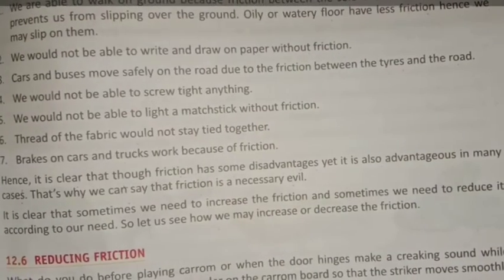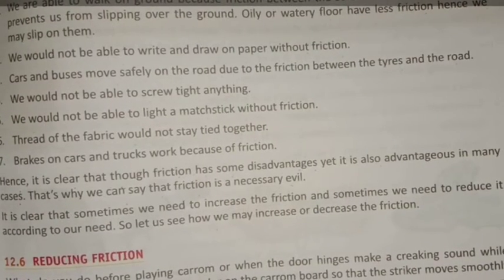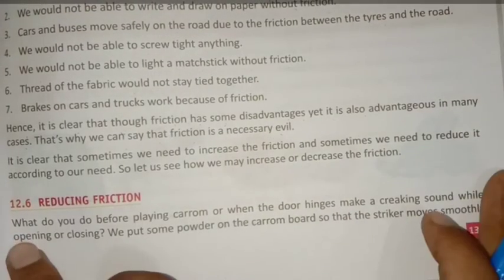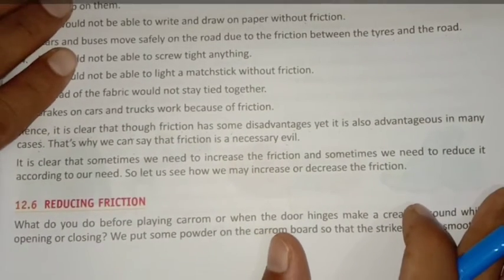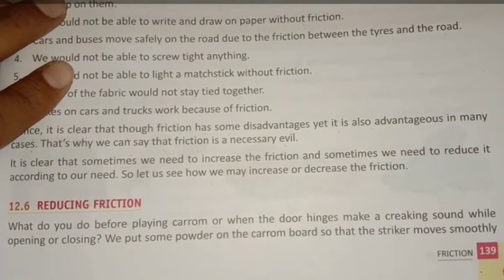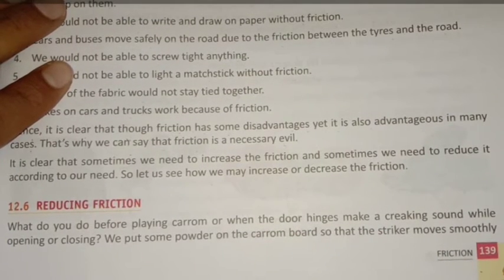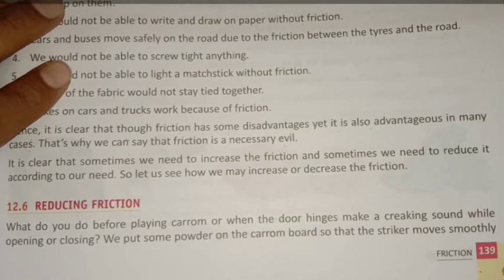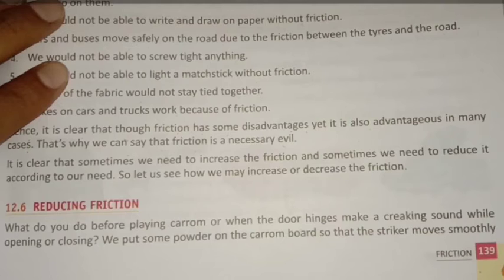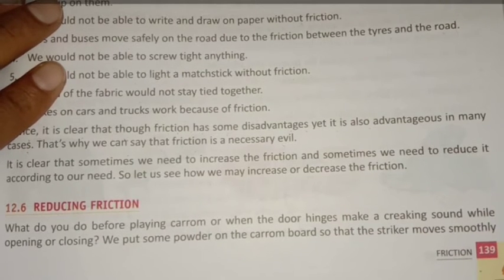Okay? Then next we will talk about reducing agents. Reduction of the friction. How we can reduce friction? By applying grease, by making the surface smooth, correct, na? By the use of oils. By all these things, we can reduce friction. So we will go through that, and a very good example is given here.